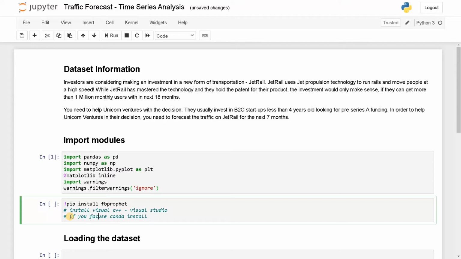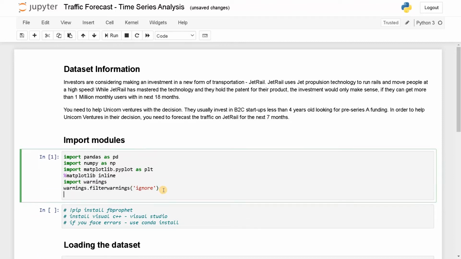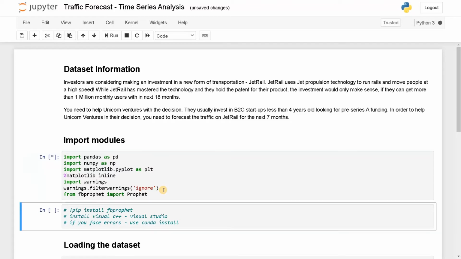Make sure you run this command and install the module. And after that, we will import it. Let's import it now: from fbprophet import Prophet. Let's run this again.